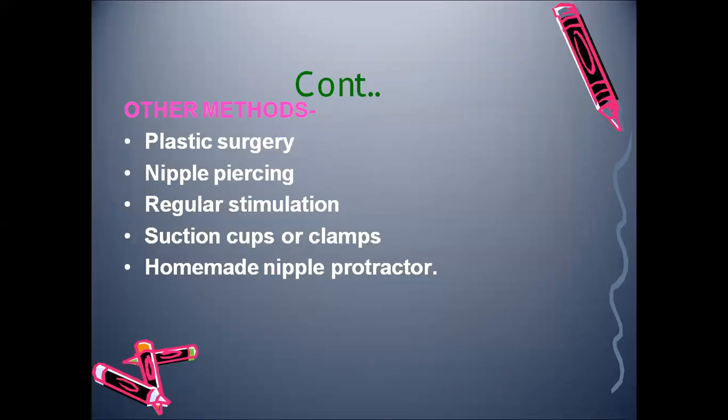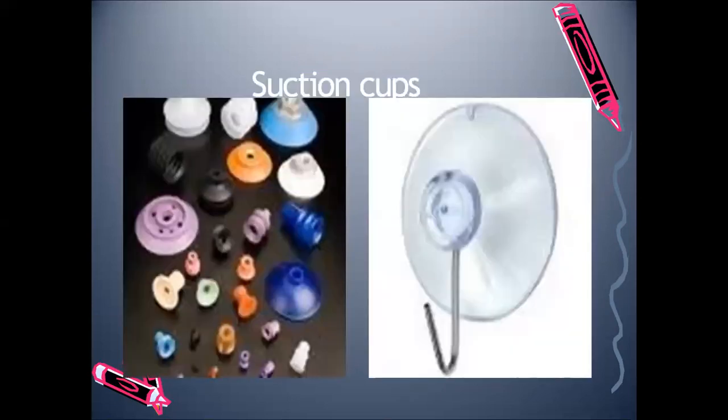And other methods are plastic surgery, nipple piercing, regular stimulation, suction cup or clamps, and a homemade nipple protractor. These can be done for the management of inverted nipple. These are the suction cups.